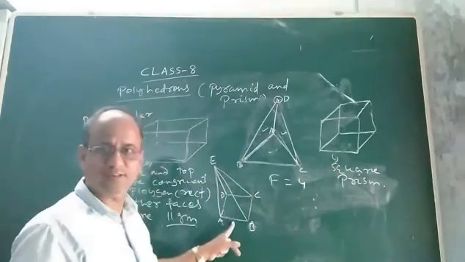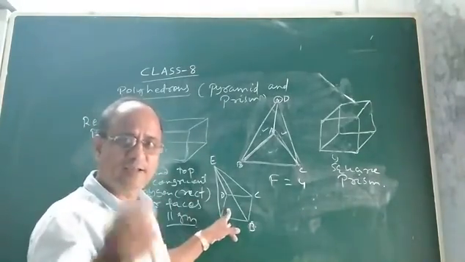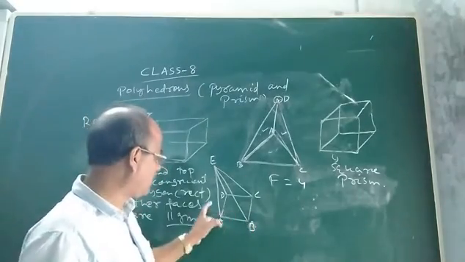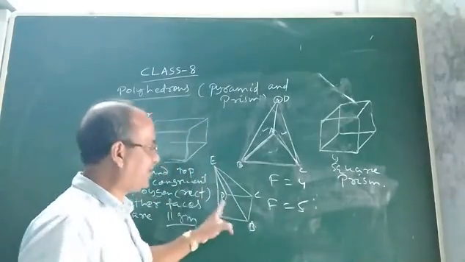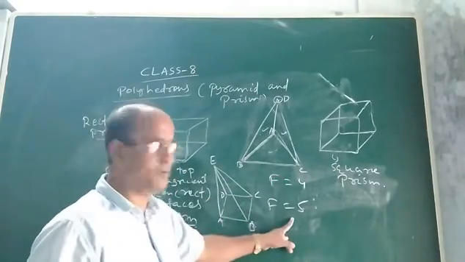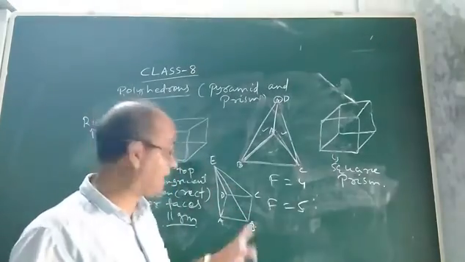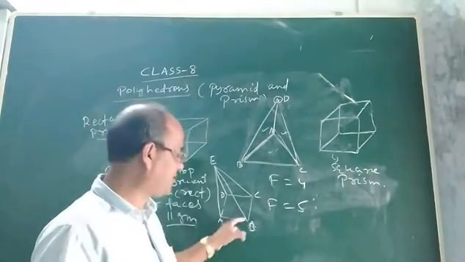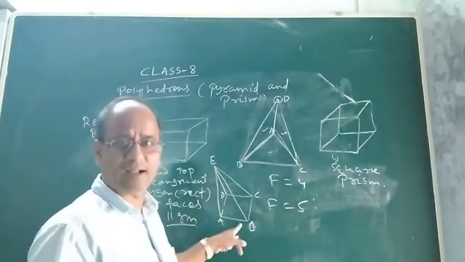And similar is the case here. Here the base is a square, which is a polygon. I said in a pyramid, the base can be any polygon. So the base is ABCD, which is a square. Now the other faces, you can also count. In this polyhedron, the number of faces will be 5. You can easily count. One is a square, and the other 4 faces are triangles. So the total number of faces will be 5. The base is a square, and the other 4 faces are definitely triangles.